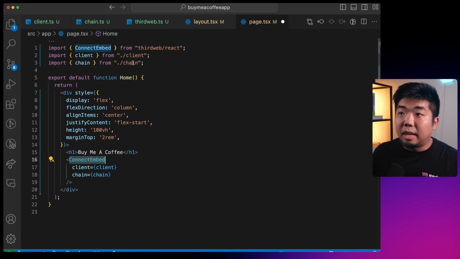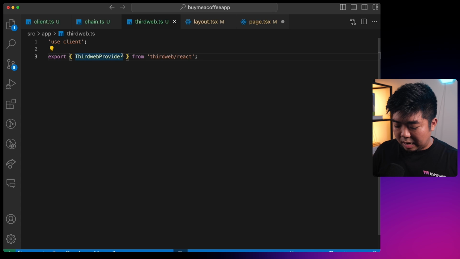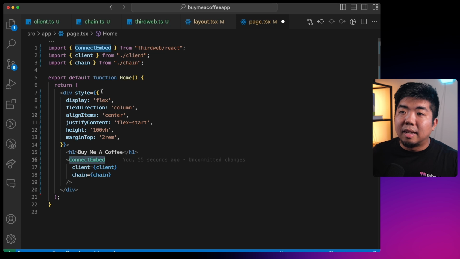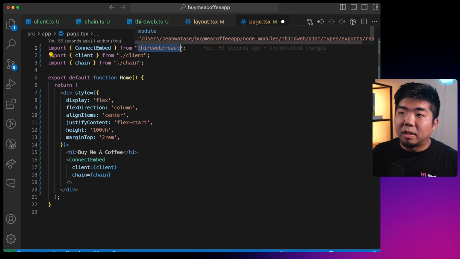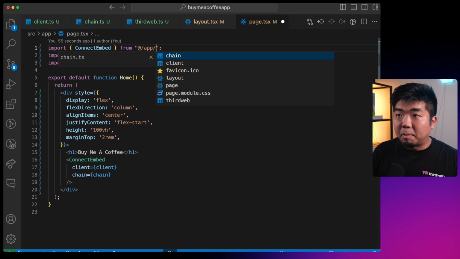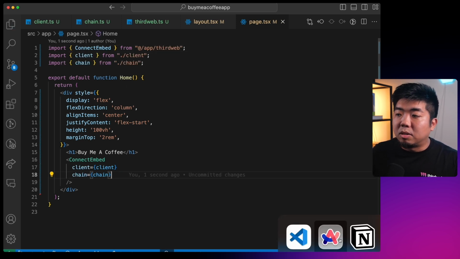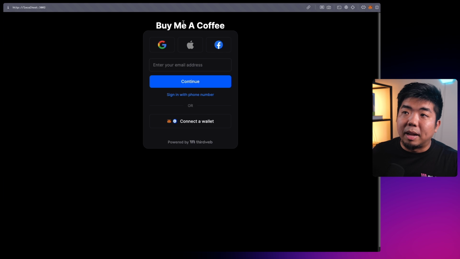And I'm going to take the Connect embed and come back to the thirdweb.ts file and also make sure that I export the Connect embed from here. So it's tagged with the use client. And make sure that it's imported in my page.tsx file from the app/thirdweb.ts file.